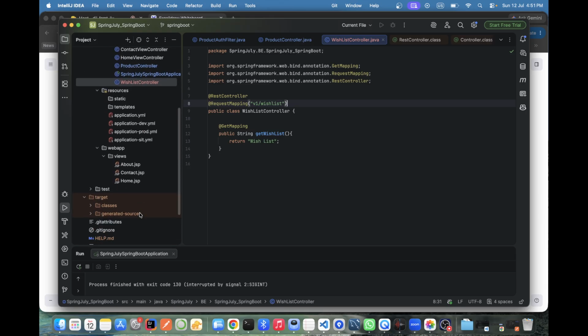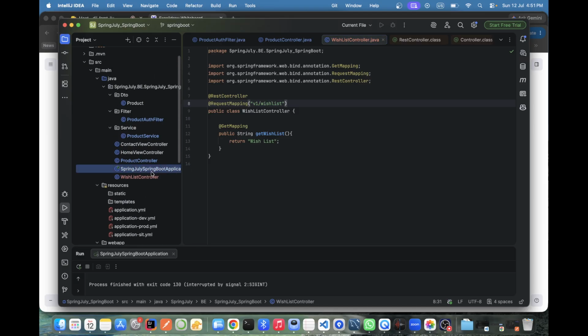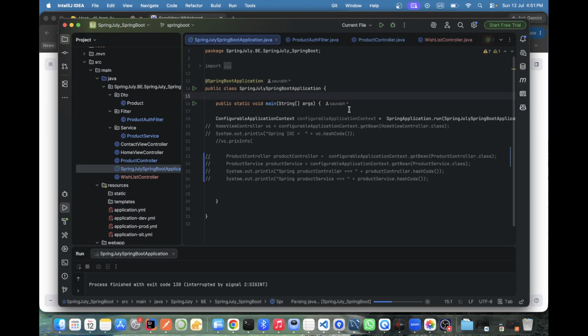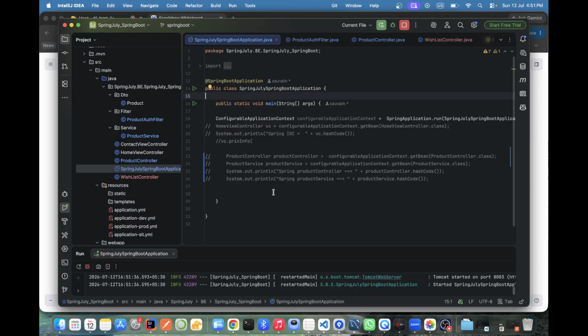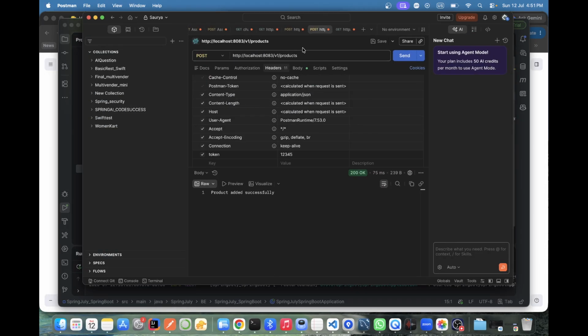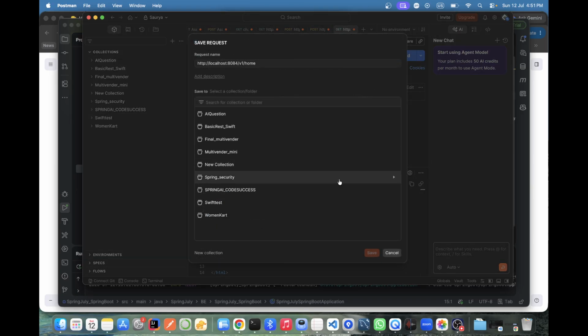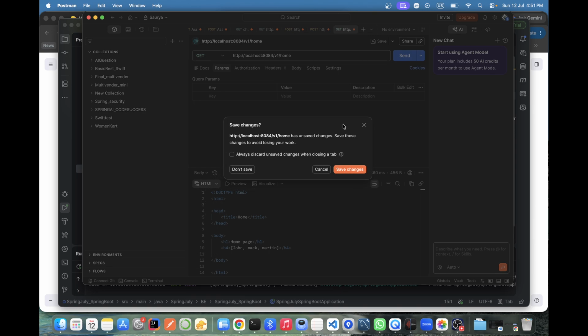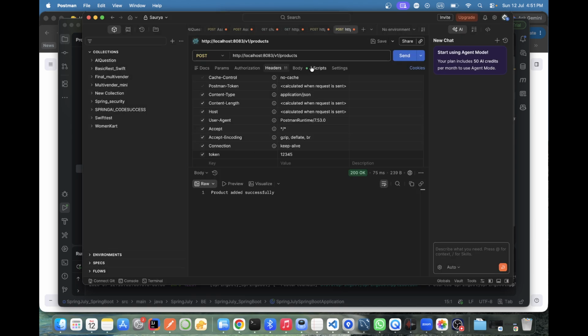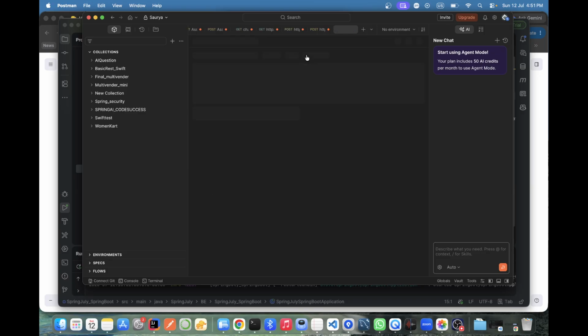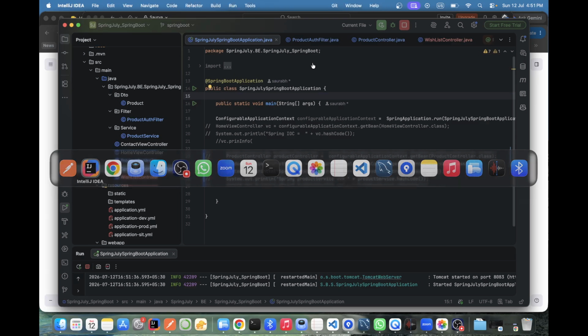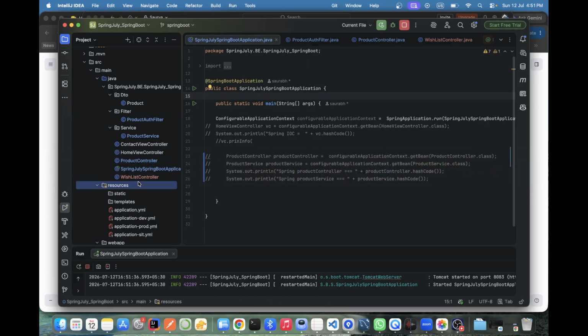Let me run it. Now we have almost started the journey of the REST API. Not saving here. Okay, product. Here is the wishlist. Spelling.